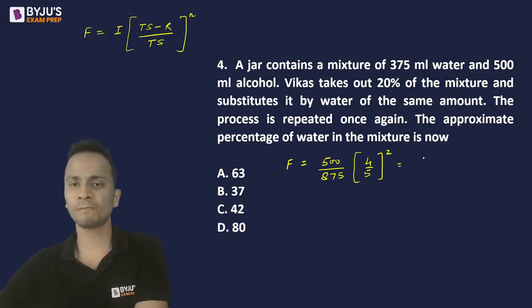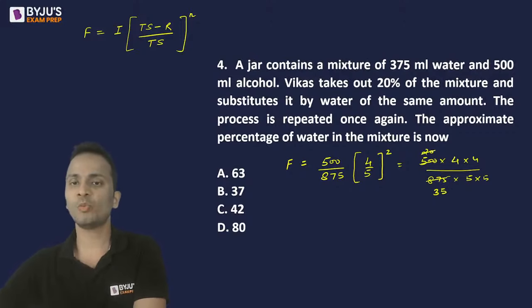Let's simplify this. So 500 multiplied by 4 multiplied by 4 divided by 875 multiplied by 5 multiplied by 5. So I will cancel 25 first of all from numerator and denominator. So this will be 20 and this will be 3 and 5, 35.